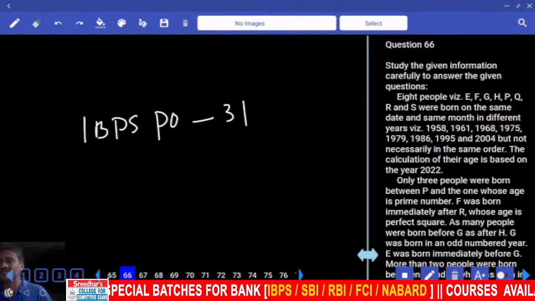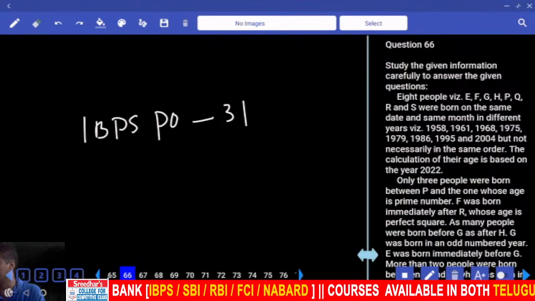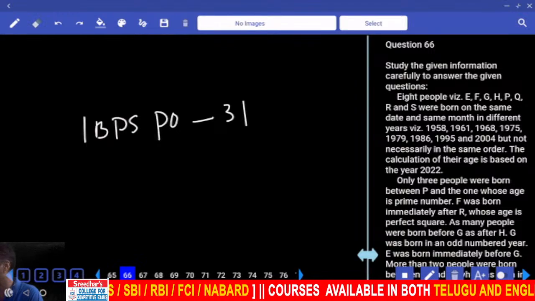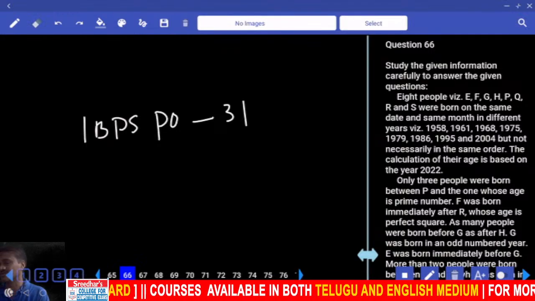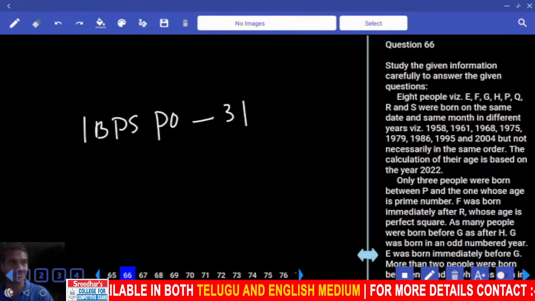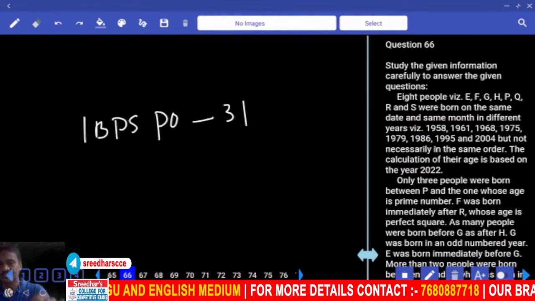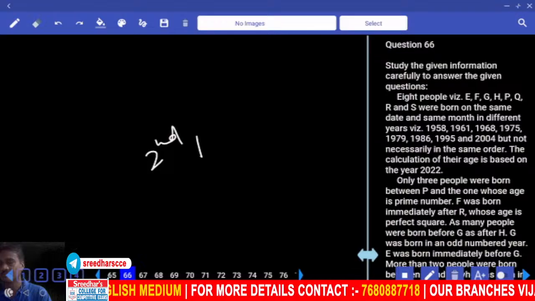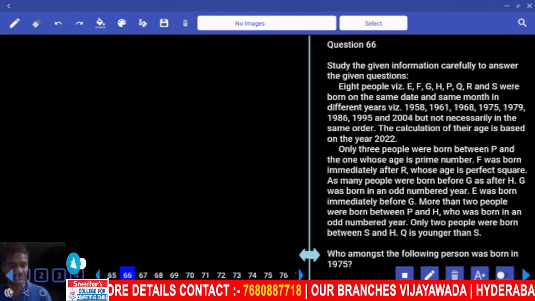Sum of two persons, the age of this person is the square of the next one, or the sum of the ages of these two persons equals the third one. When this is given, our possibilities increase. Clear? Since this is the very beginning of the paper, you cannot start the paper with this type of question. Hence, keep this one under second priority. Understood? Now coming to question number 66.